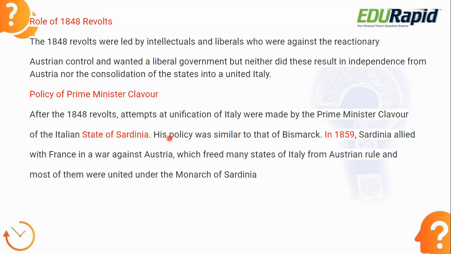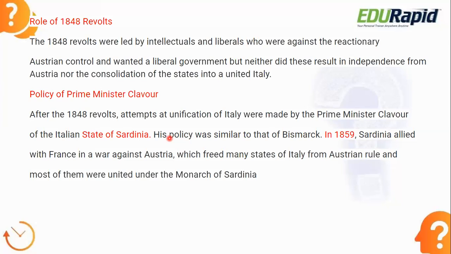In 1859, an important event happened. In 1859, Sardinia allied with France in a war against Austria, because Italy was under Austrian control. Sardinia, which was led by Cavour at that moment of time, allied with France, and together they fought the war against Austria, which freed many states of Italy from Austrian rule, and most of them were united under the monarch of Sardinia.